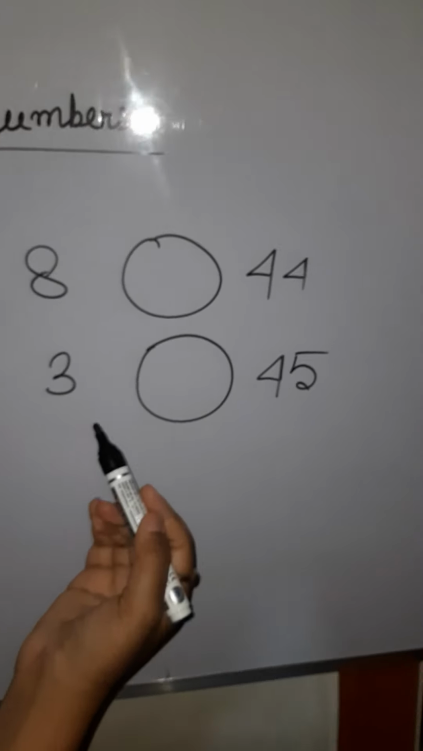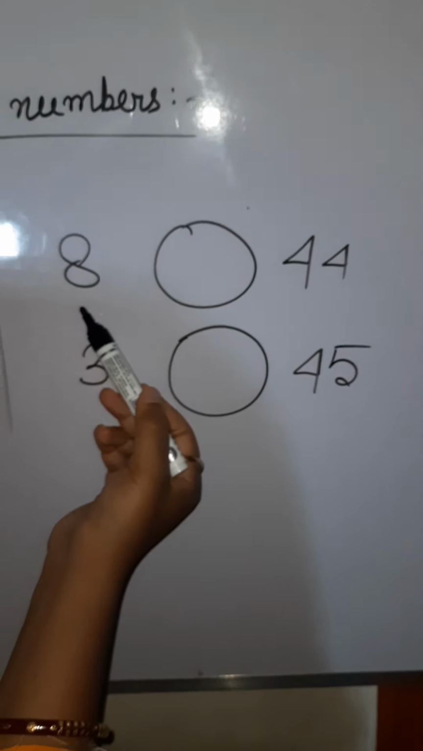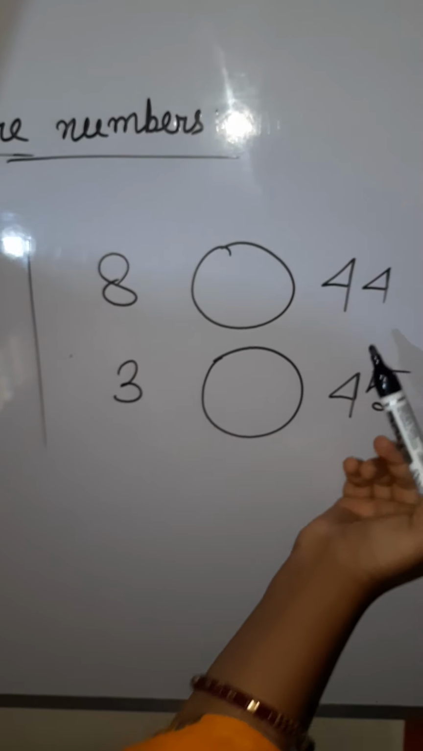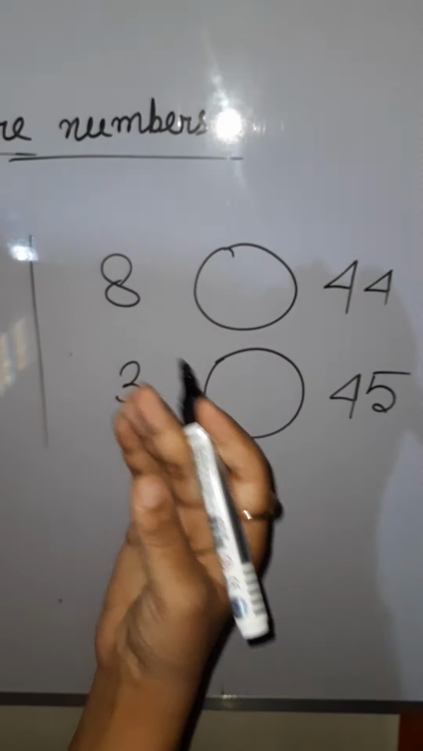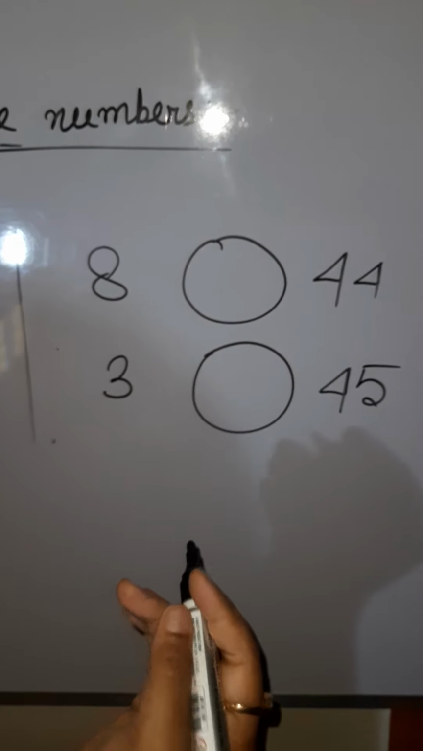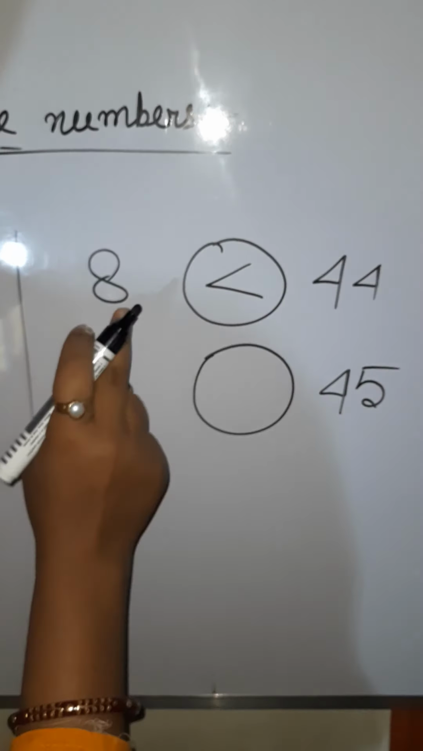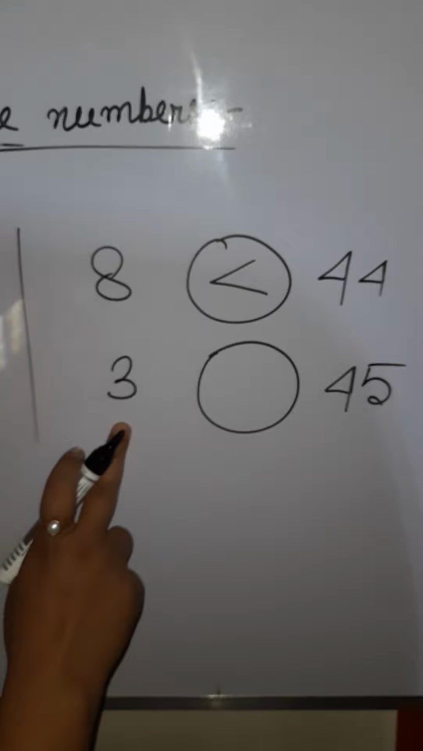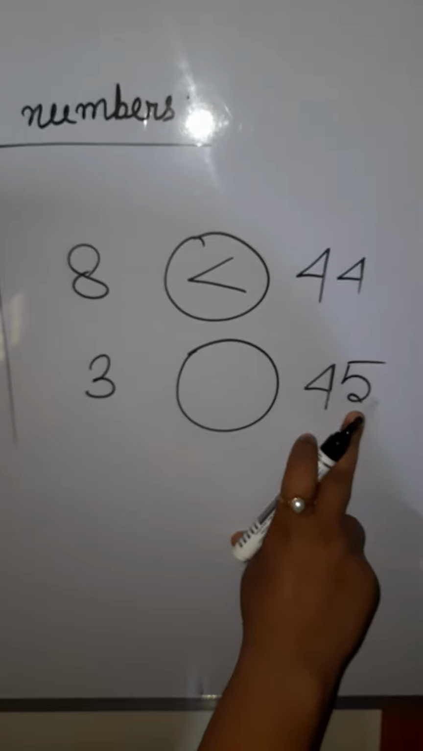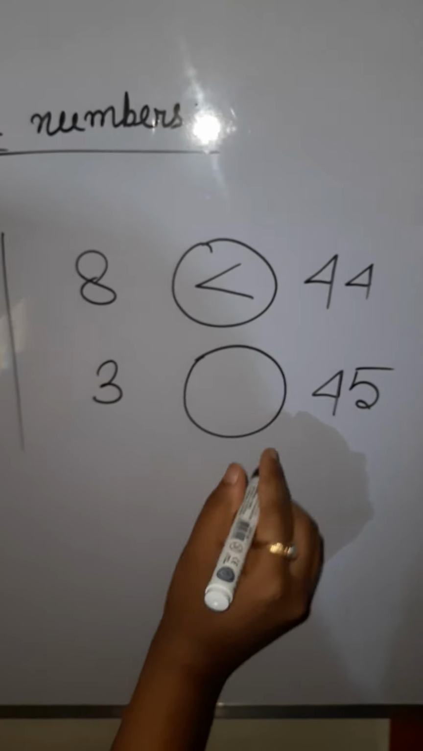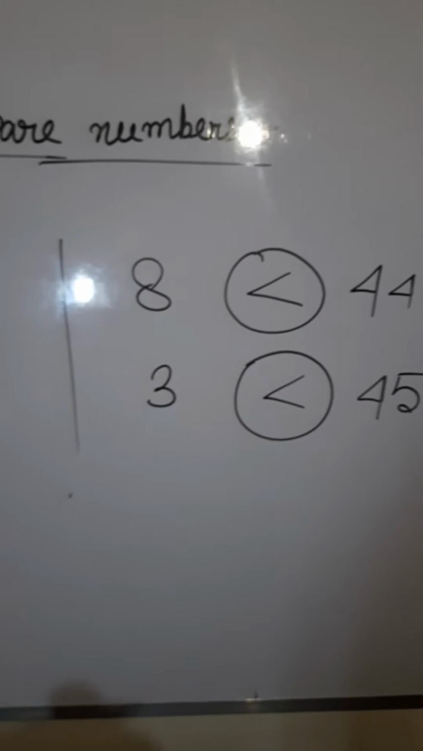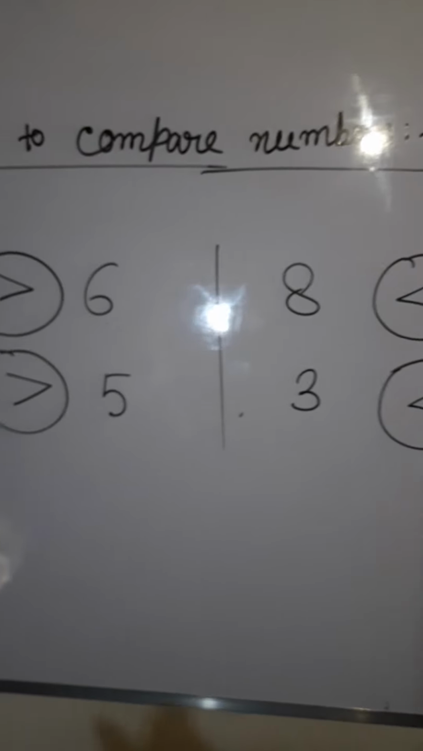Next example, here we have 8, a one digit number, and this side we have a two digit number, 44. So here we write greater than or less than. Which side does the arrowhead go? Yes, the arrowhead is on the smaller number side. Next example, we have 3 on this side and 45 on this side. In this example also we draw the arrowhead on the smaller number side. If you remember the trick, you can always compare numbers.